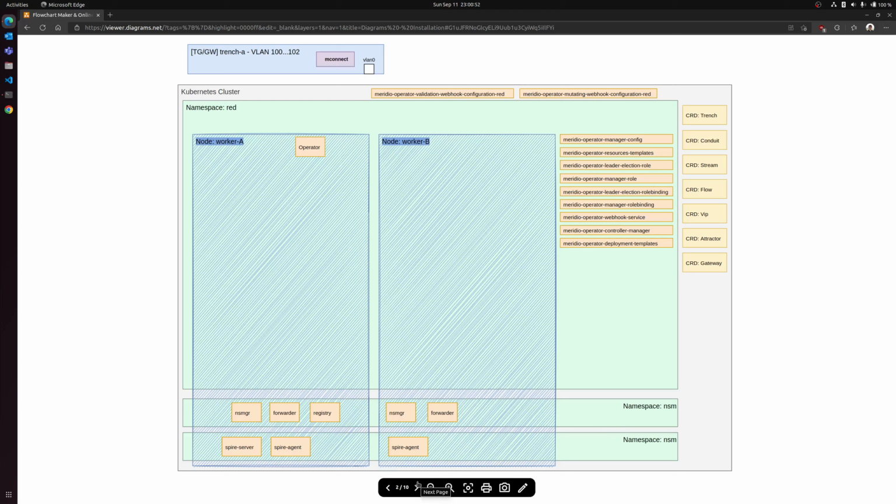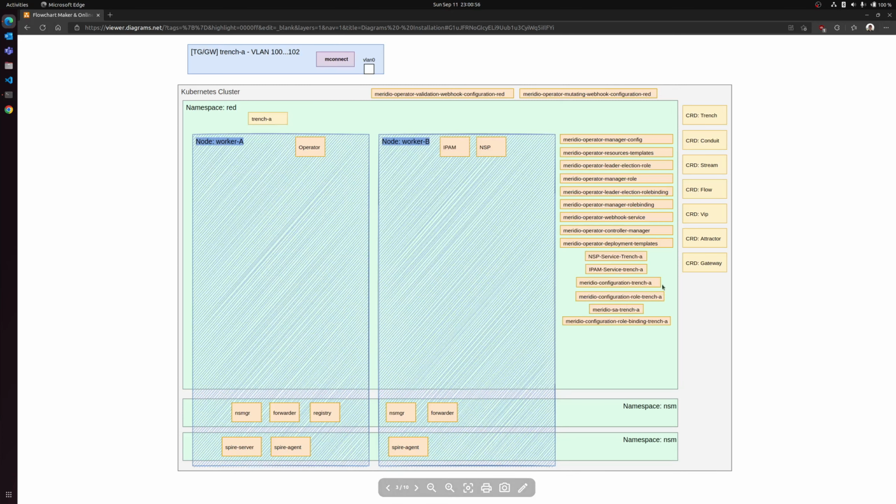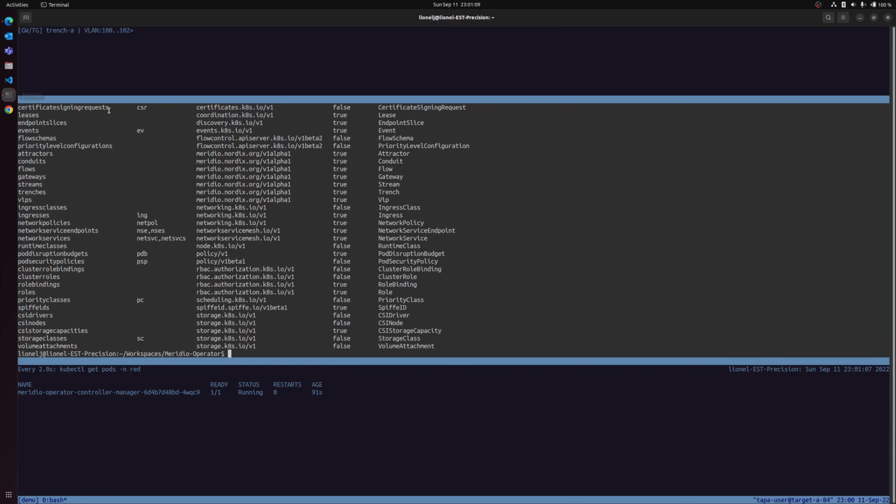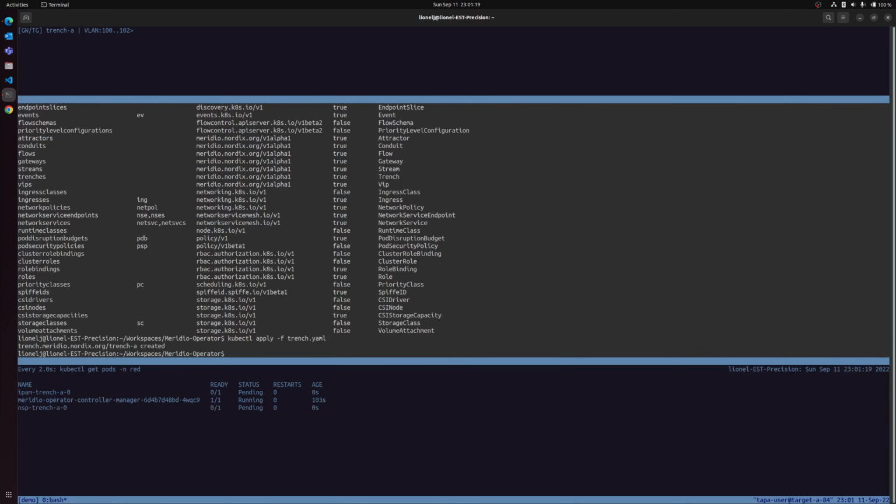When deploying a new trench custom resource, here are the resources that are installed in the cluster. We now have new stateful sets, services, role binding, service account, and config map. We are now going to apply a new trench. The new trench is deployed.